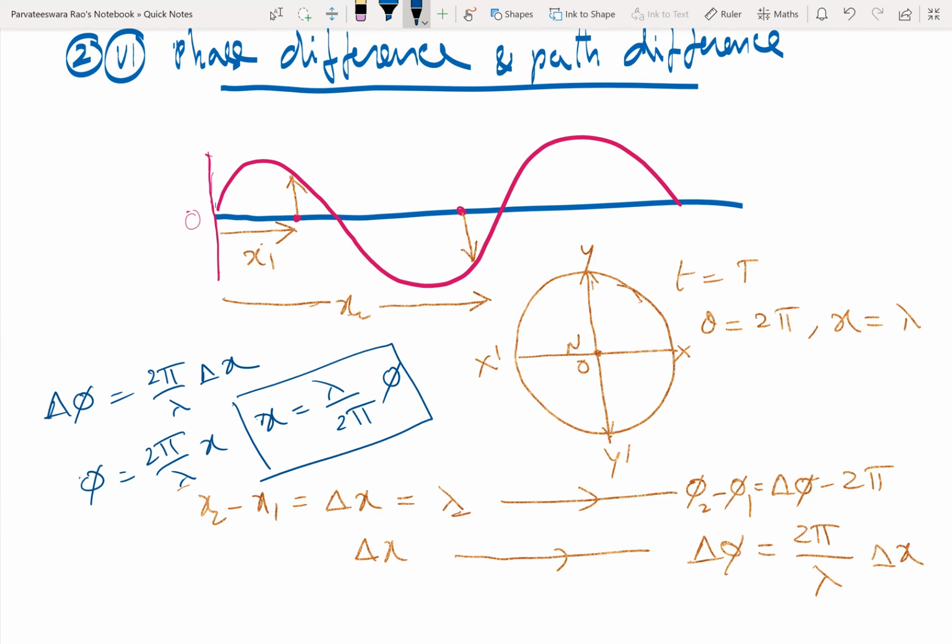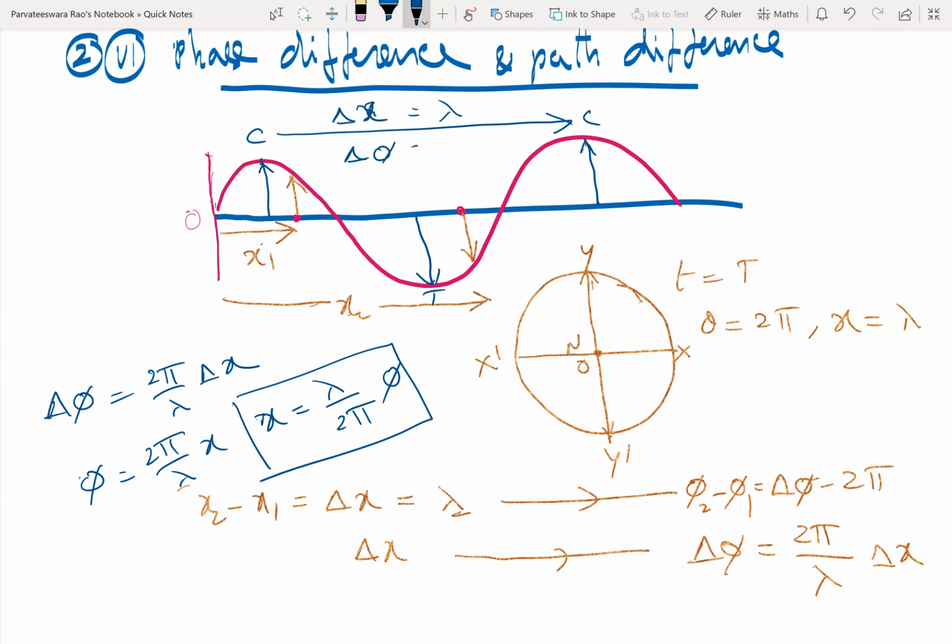Now, this is crest. If it is a longitudinal wave, compression. This is trough. For longitudinal wave, rarefaction. Again, crest. So, crest to crest, the path difference is lambda.